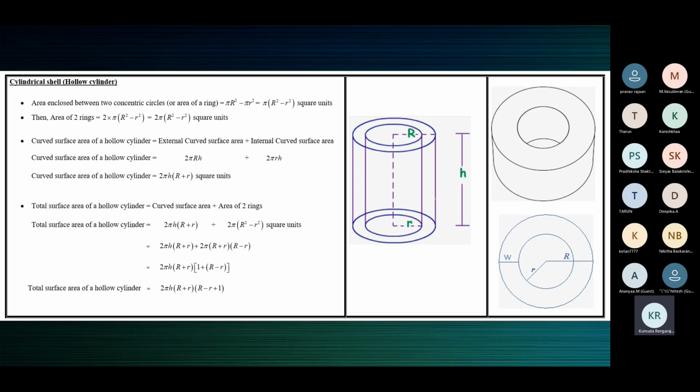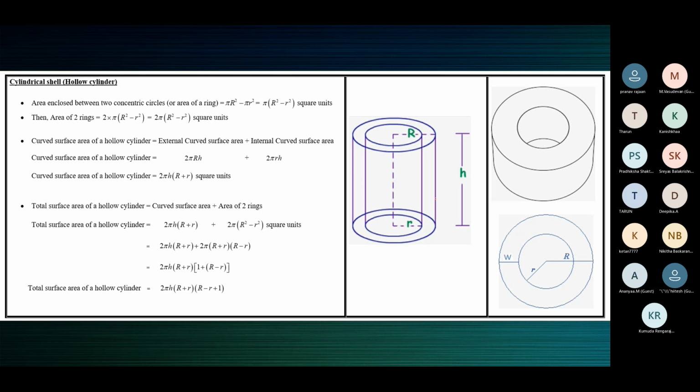If you have the sellotape roll, you can run your forefinger and feel it. Inside there's a curved surface area, outside also there's a curved surface area. Then there's a ring on the top to be painted, and a ring below to be painted. So these are the 4 different surfaces which have to be covered with paint.